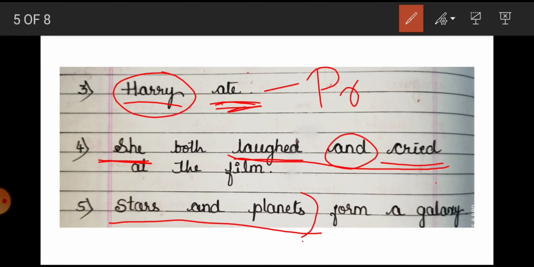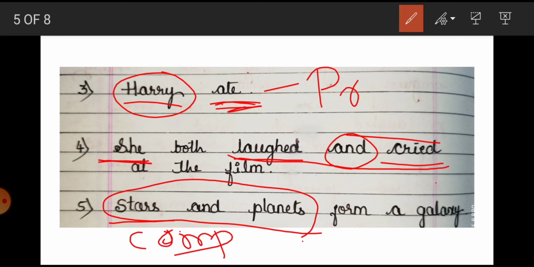So this is our subject, not only a subject, but a compound subject. Here form a galaxy is our predicate part. And we are talking about 2 subjects, stars and planets. So this is our compound subject.